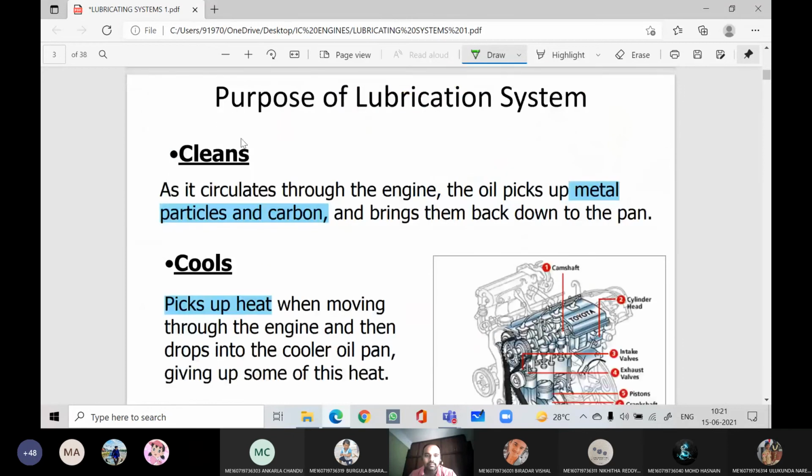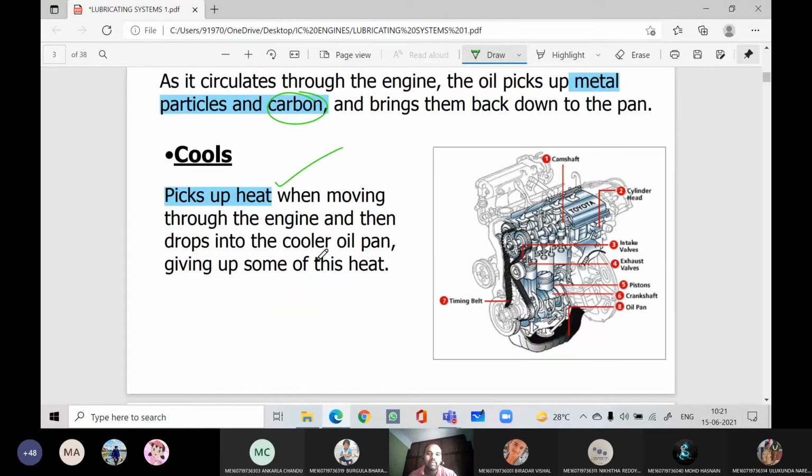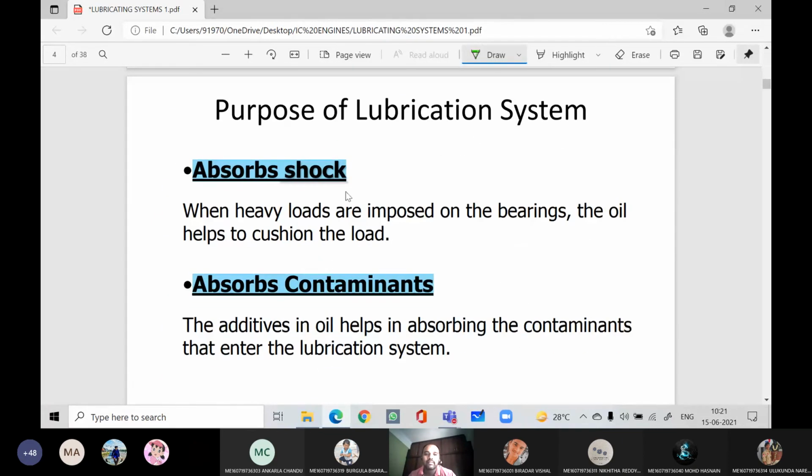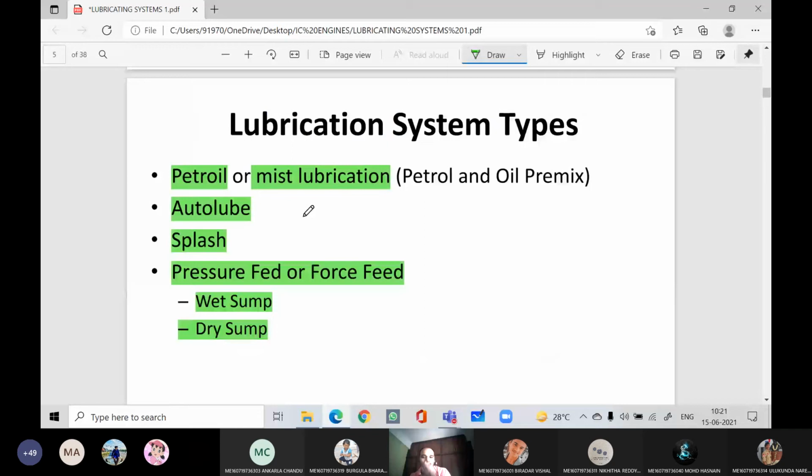It will also cleanse: whatever carbon particles are present, it will collect and dump to the bottom crankcase. Some amount of heat will be carried by the lubricant also, it absorbs shocks under heavy loads, and any contaminants present inside the engine it will collect. Those are the functions of the lubricating oil.